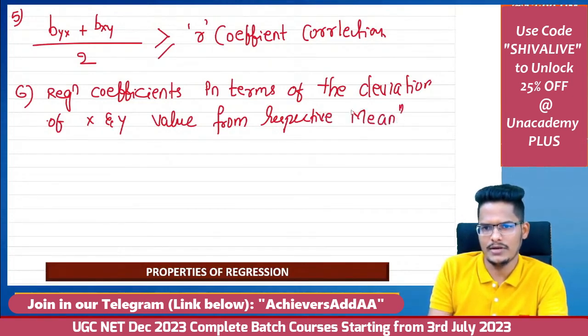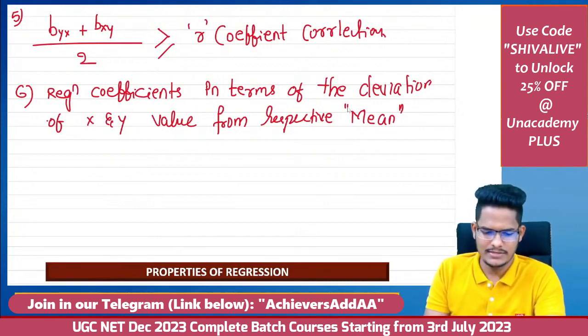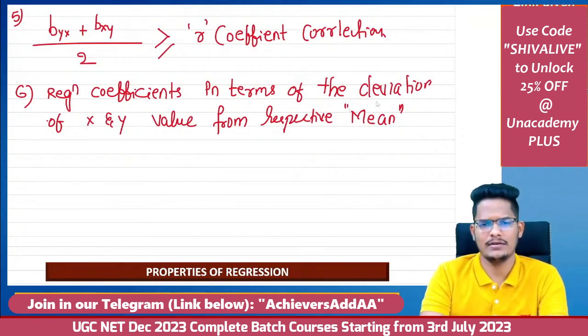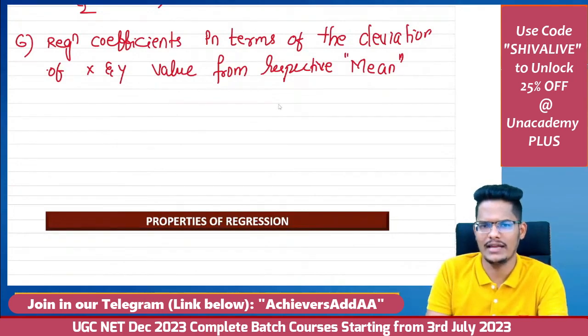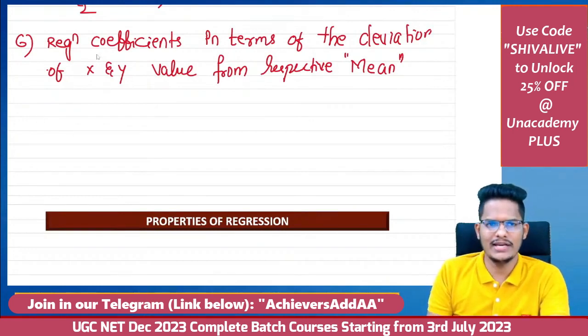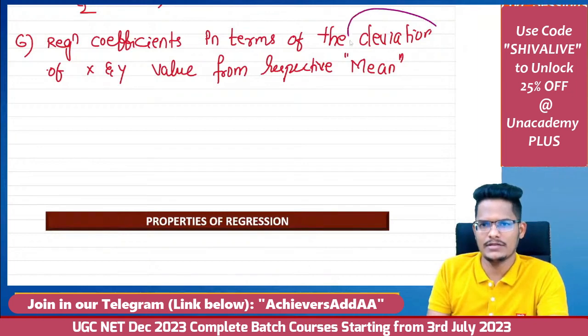I hope the handwriting is properly visible and understandable to you. I am not troubling you much in this session because only the regression properties are remaining. I can't make the properties in the slide, I don't have time, but I will give you the PDF for sure. So here, regression coefficient in terms of a deviation.